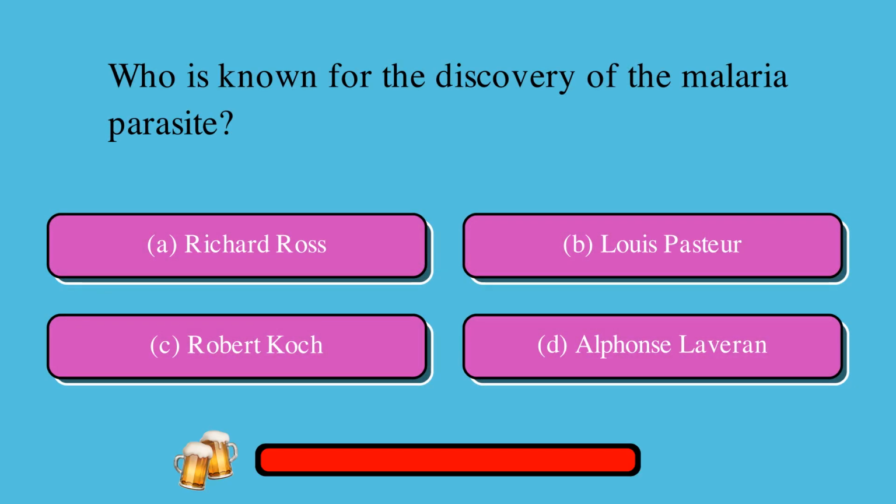Who is known for the discovery of the malaria parasite? Is it A. Richard Ross, or B. Louis Pasteur, or C. Robert Koch, or D. Alphonse Laveran? The correct answer is D. Alphonse Laveran.